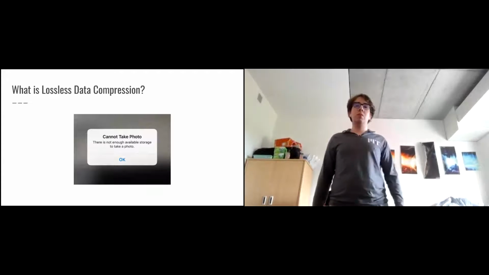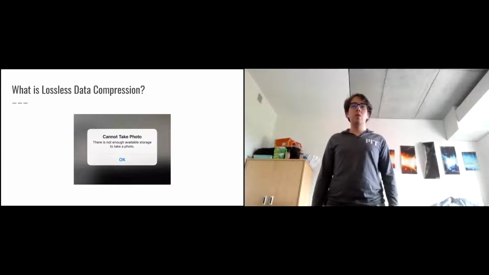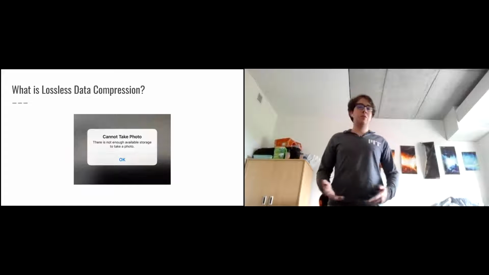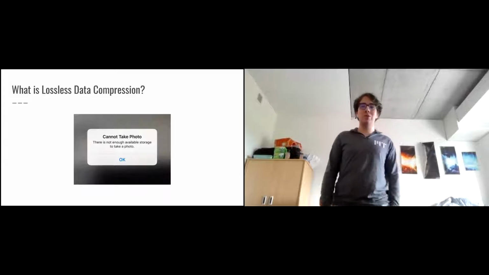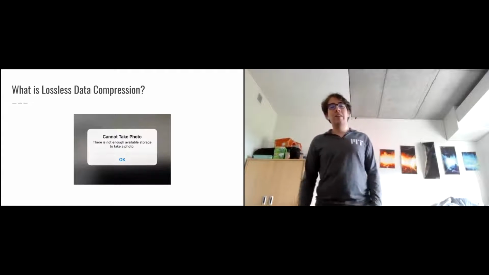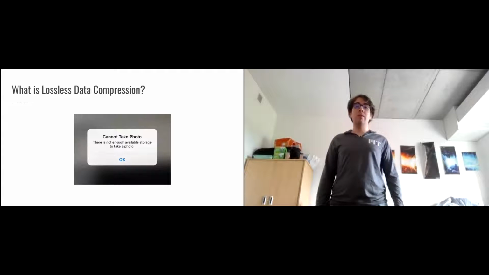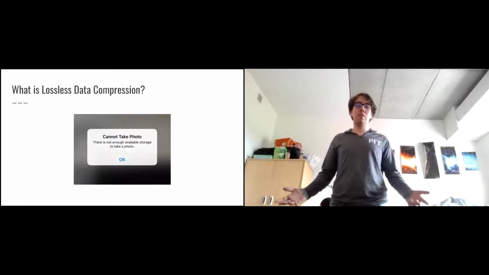I used to run into this problem all the time with my old iPhone 6 with only 16 gigabytes of storage. People would always ask me, can you take my photo real quick? And I'd be like, well, let me quickly delete a few apps so I can actually store the photo on my phone. And now this problem is actually entirely avoidable if I had just bought the iPhone with 32 gigabytes of storage, but it was significantly more expensive. And that's where the issue lies. Storage costs money. And I don't know about you guys, but I like to save money.